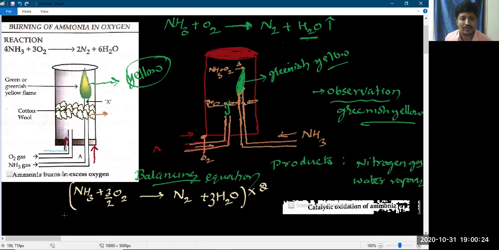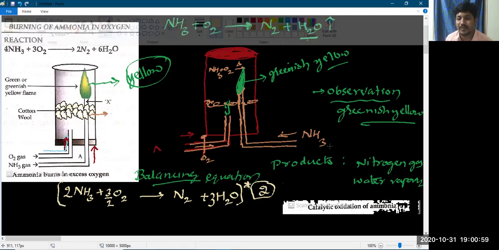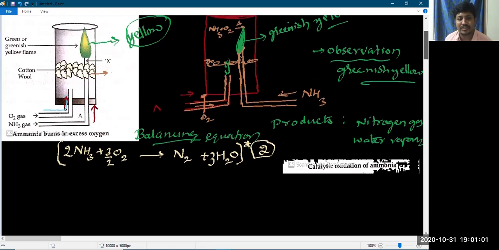So what happens now? Now oxygen is balanced, but nitrogen is not yet balanced here, so I put 2. So the 6 hydrogens are balanced, nitrogen is balanced, oxygen is also balanced, but this is a partial equation. Now I have to multiply the entire set of coefficients by 2, because I need to cancel this particular denominator. So I will multiply all coefficients by 2.